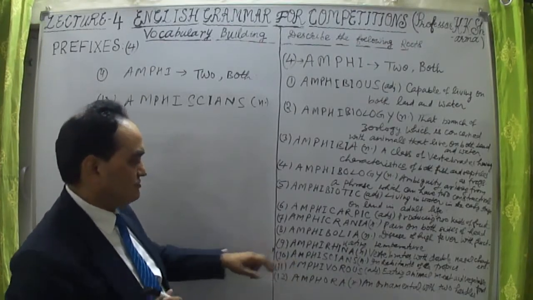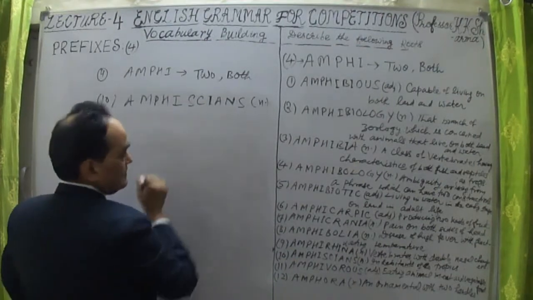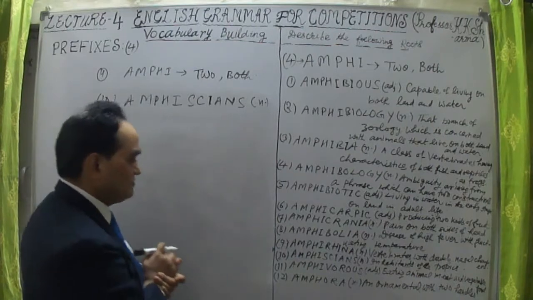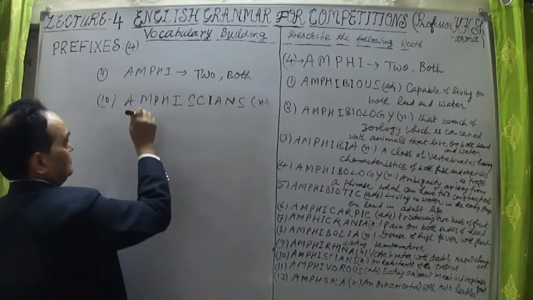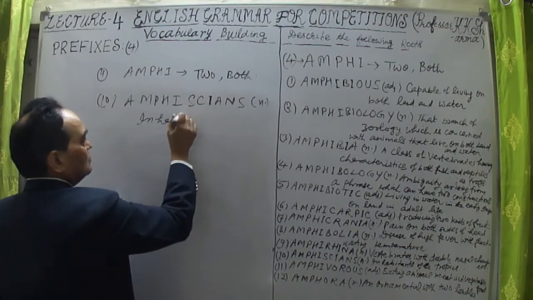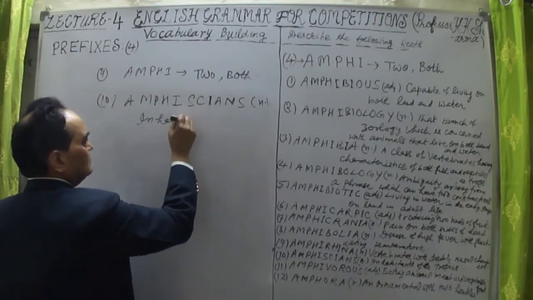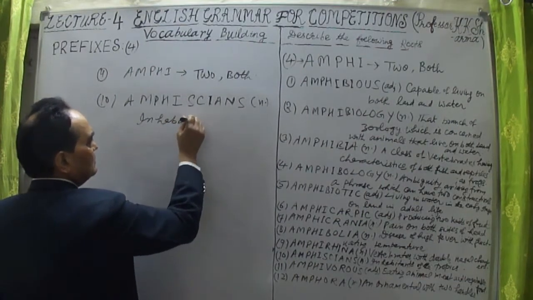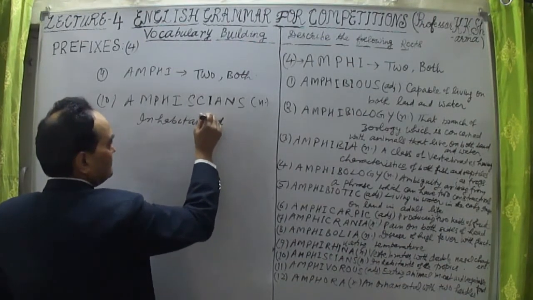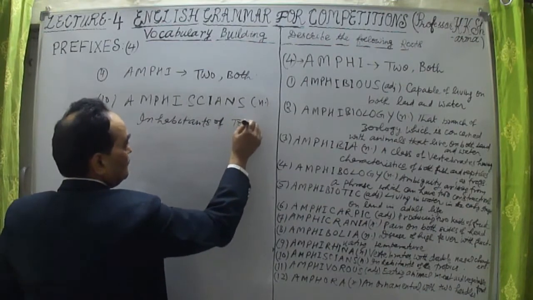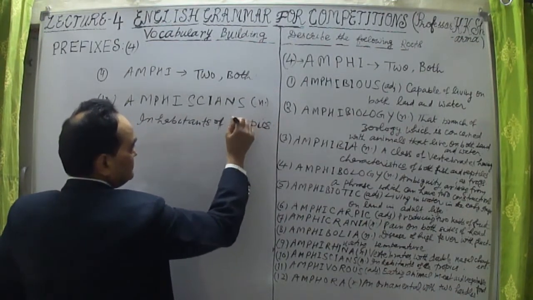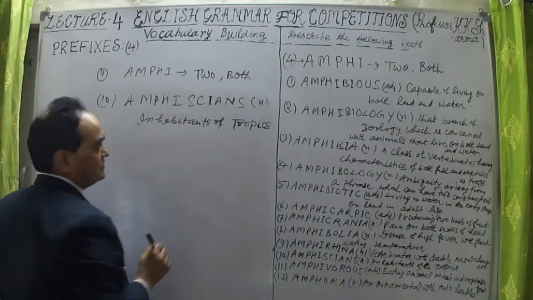S-C-I-A-N-S, amphibians again. Now these are the inhabitants of tropics. Those animals are known as amphibians. So inhabitants, people or animals, inhabitants of tropics. So those animals which live in tropical lands.